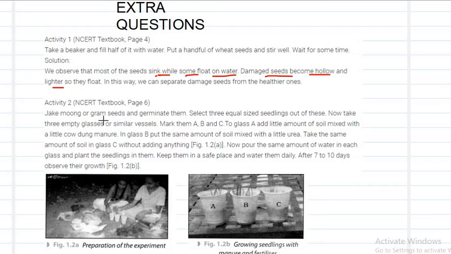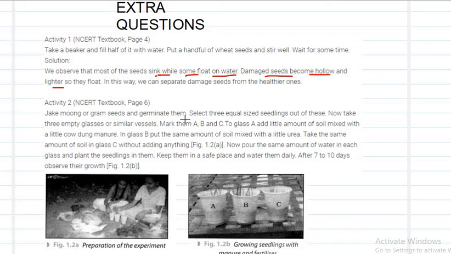Okay, in the next activity you will see in which pot the growth of the crop is faster, that we have discussed. What is that? We have to take moong or gram seeds and germinate them. How will we germinate?